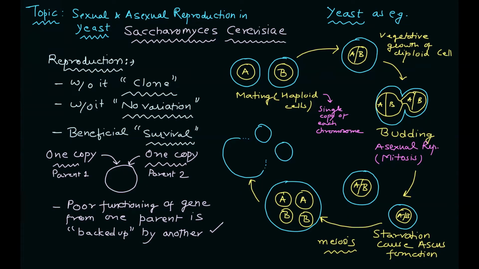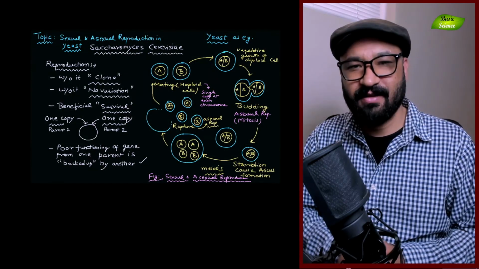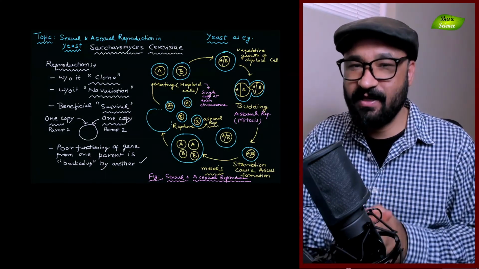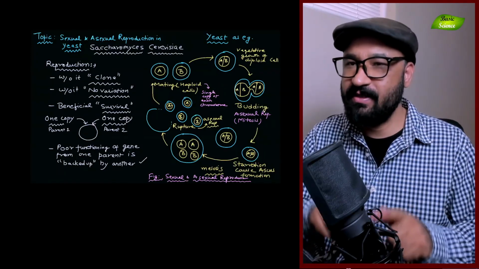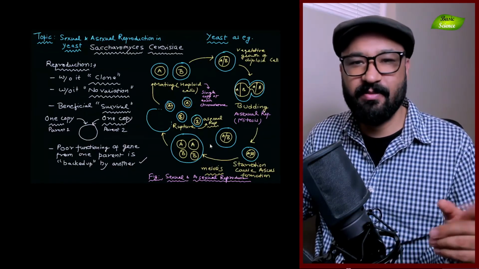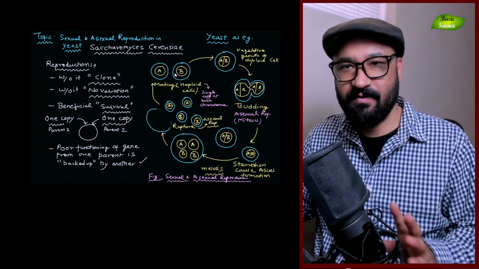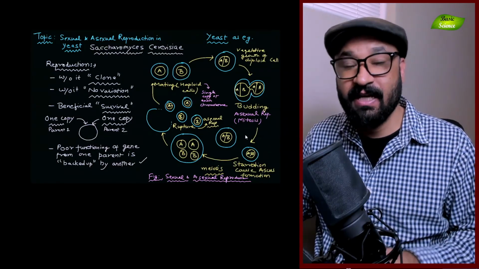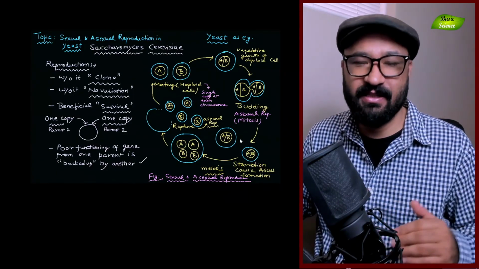I hope this is going to help you to start reading about this topic and start digging deep into the process of budding, the process of ascus formation, and the process of meiosis. I hope now you understand what sexual and asexual reproduction in yeast is. We have discussed the cycle. As you can see on your computer screen, I have shown you the different steps that are involved in the reproduction cycle of the yeast.